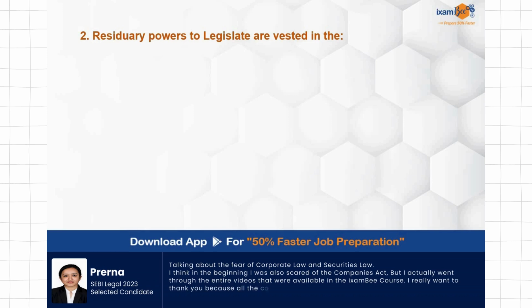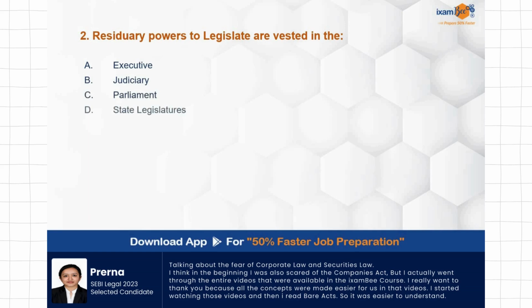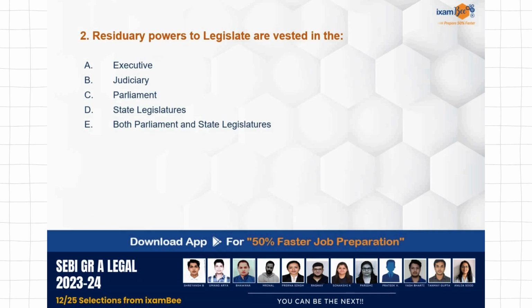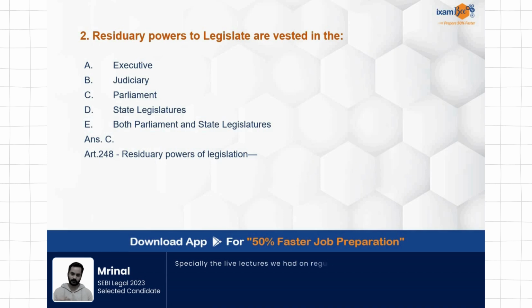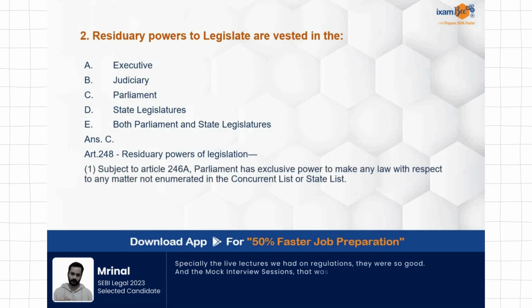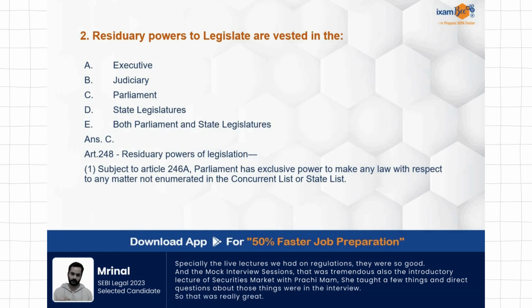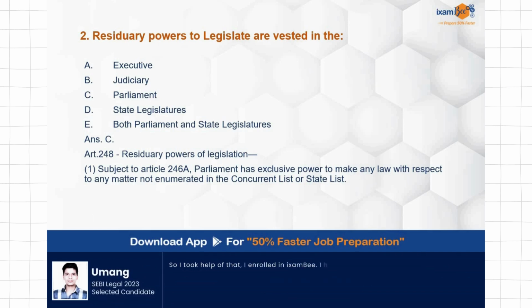Second, residuary powers to legislate are vested in the executive, judiciary, parliament, state legislatures, both parliament and state legislatures. Now, residuary powers to legislate, very important article of the Indian Constitution, Article 248 provides for this, and the correct answer is C, Parliament. Parliament is having the power to legislate in areas where it is not specified that the subject belongs to which list. So उस subject के लिए residuary powers होते हैं जो कि parliament को दिए गए हैं.